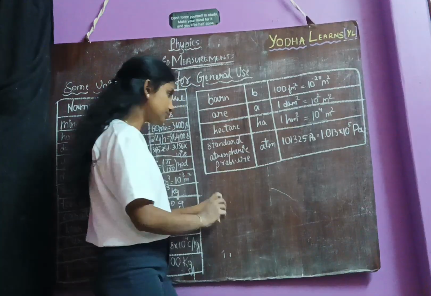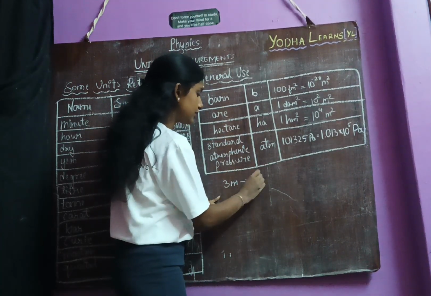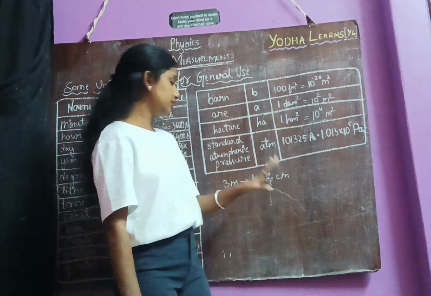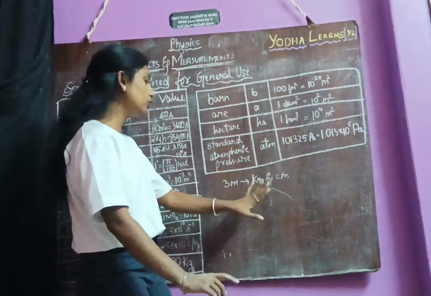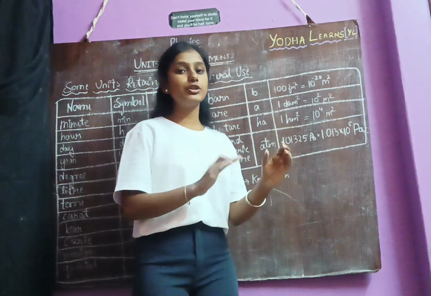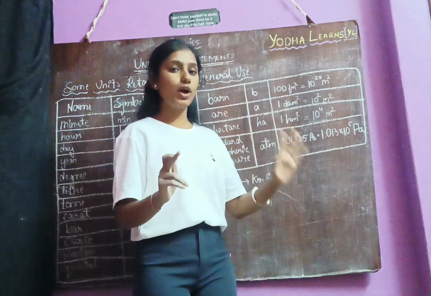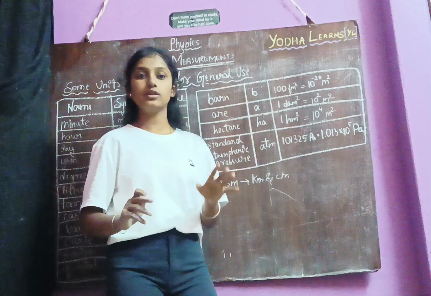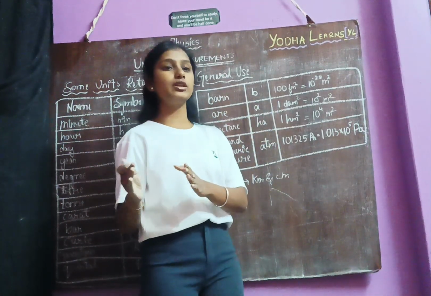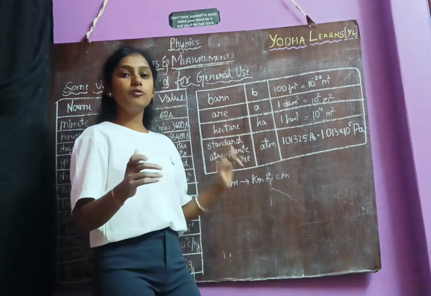See, for example, I took 3 meter to convert into kilometer and centimeter, right? So let me tell you one thing. Always remember, if you want to convert from the smaller unit towards the bigger unit, then you divide by the value of that particular unit. And if you want to convert from the larger unit to the smaller unit, then you need to multiply by the value given for that prefix.